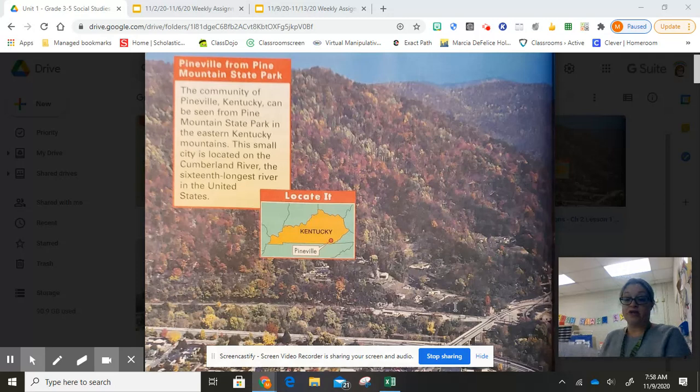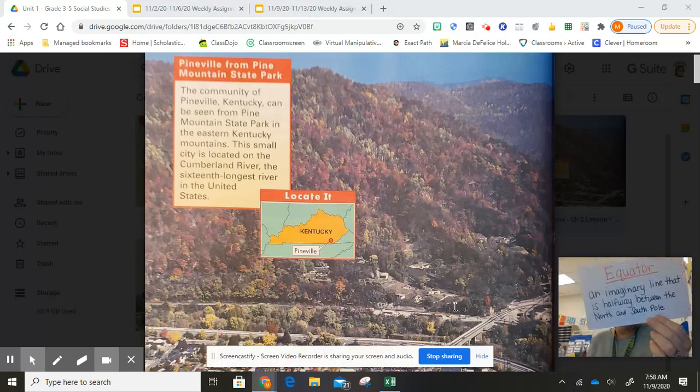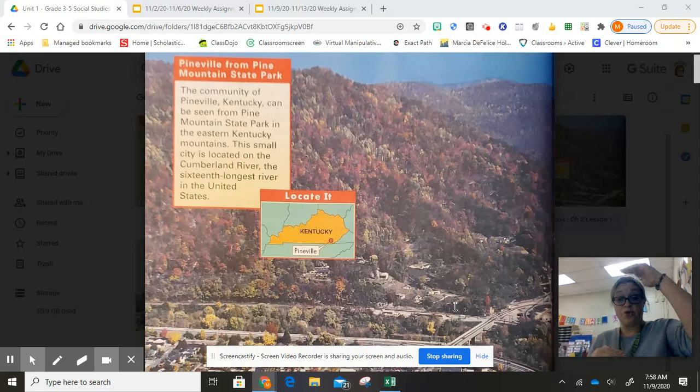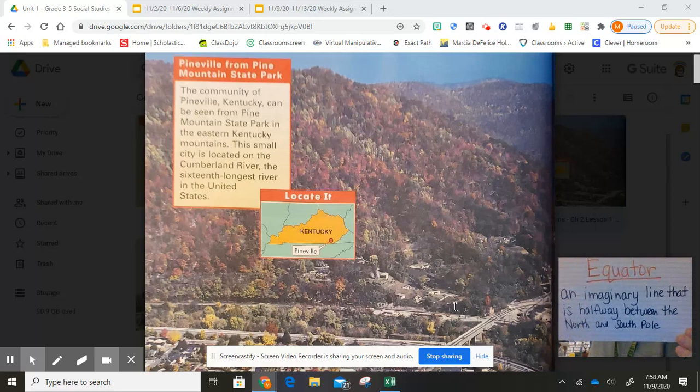Okay, you need to turn the page on your vocabulary page while we keep going with our vocabulary. Okay, our next vocabulary word is equator. What is an equator? An imaginary line that is halfway between the North and South Pole. So if we have our globe, right around the center of it is an imaginary line which splits the globe into hemispheres, the northern hemisphere and the southern hemisphere. Okay. And that imaginary line that goes around the very center of our Earth is called the equator.